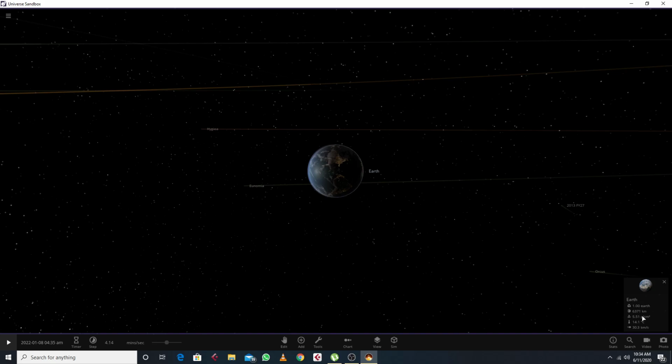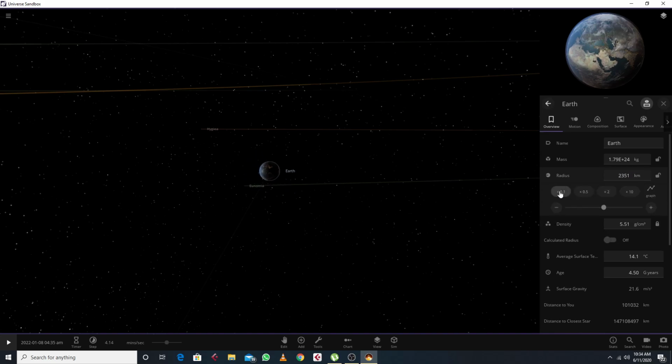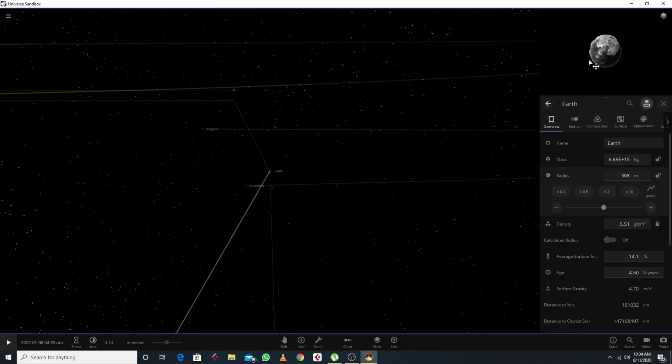Now what we do is click over here. Here we have radius as well as mass. Make this radius very small in meters. Here we can see the shape of Earth also. So what happens if we compress the Earth? It will look something like this. Right now it's in centimeters, so make it meters instead. Let's make it meter.